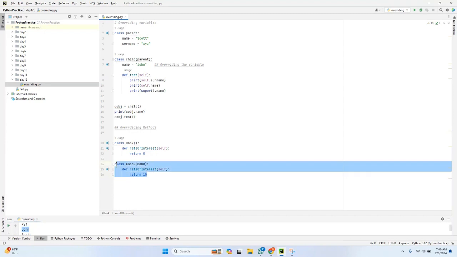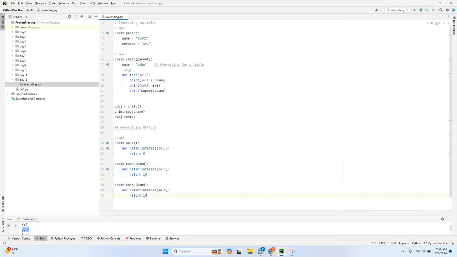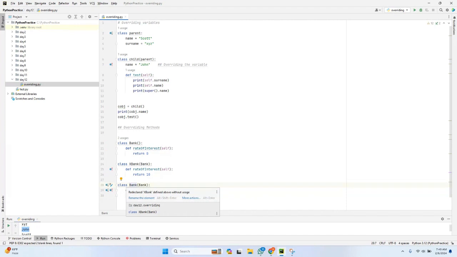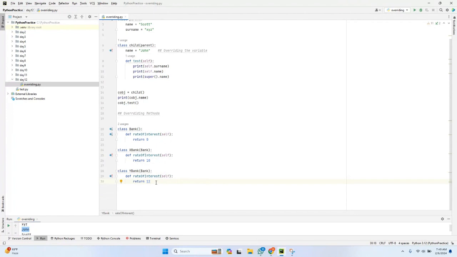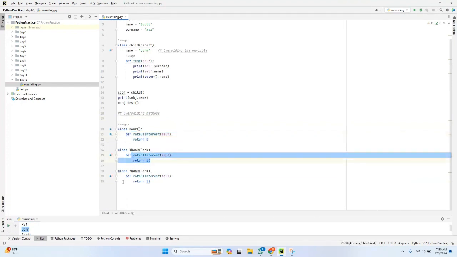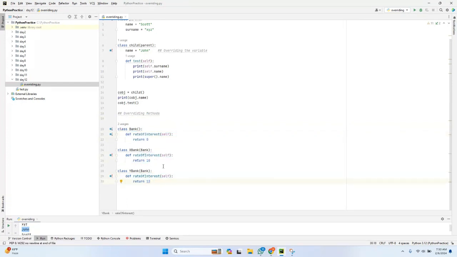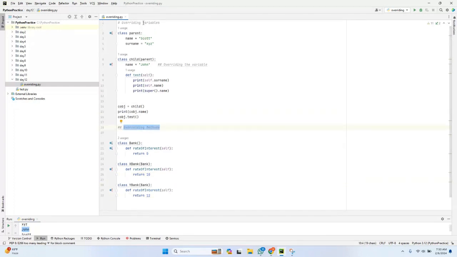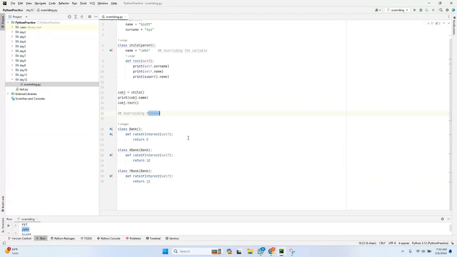Recreated or modified. And let me create another bank, which is also inherited from the parent bank, Y bank. In this the interest will be, suppose, HDFC. HDFC can have different interest rates, right? In general also every bank will offer different interest rates, but they will work under RBI. That is fine. But just for your understanding, upon our requirement, we have just recreated the method which is already there in the parent class, right? This is nothing but method overriding. The method which is already there in the parent class, you have just recreated in the child classes based on your requirement. This is nothing but overriding. In the previous example, you have seen overriding the variables. Right now, you are seeing overriding the methods.